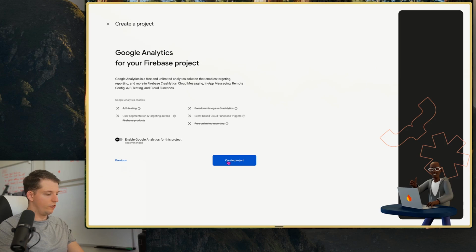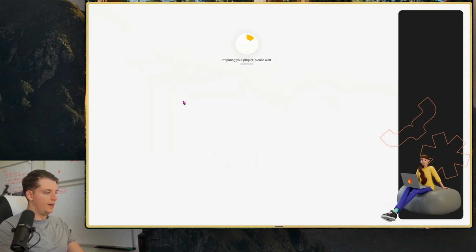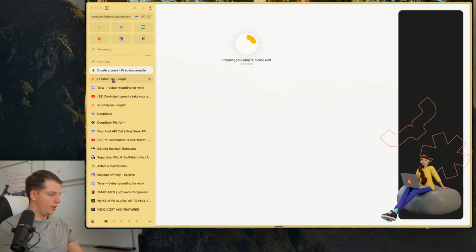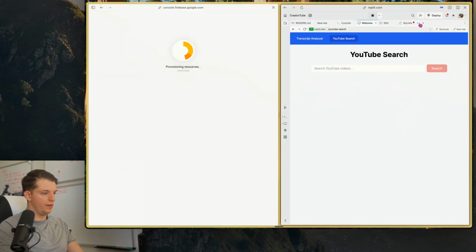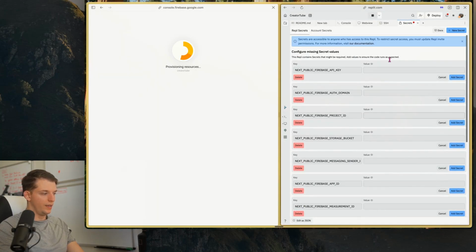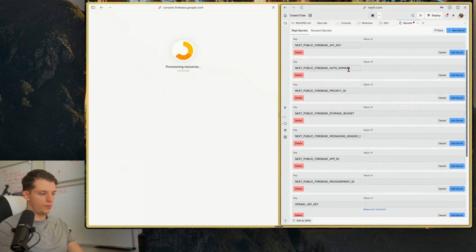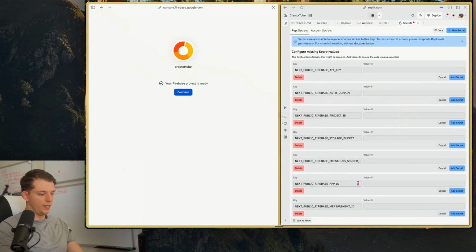And we're going to turn this off for a sec. We're going to hit create project. And while that is loading, we're going to open these up in a split view right here. So now we have Replit on this side right here. We're going to go to secrets, scroll up to the top right here. As you can see, we have these Firebase keys, templates set up for you to paste in immediately.